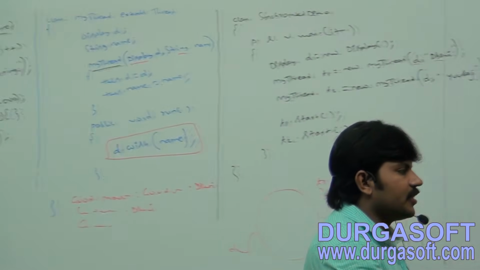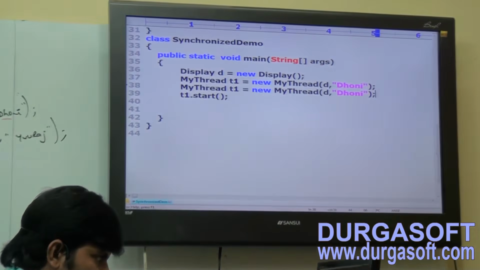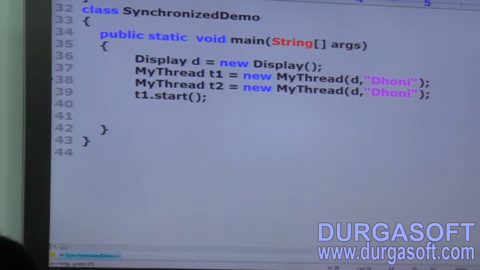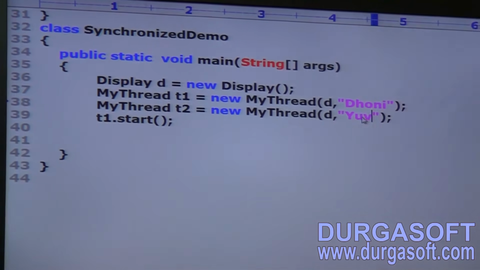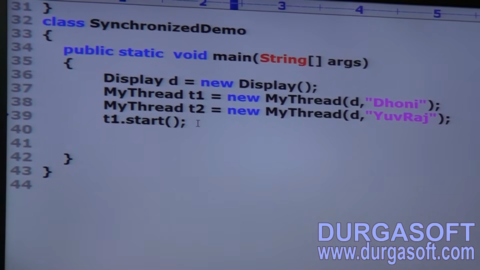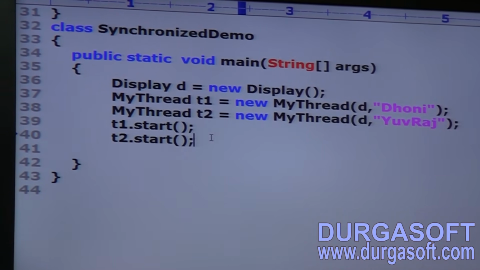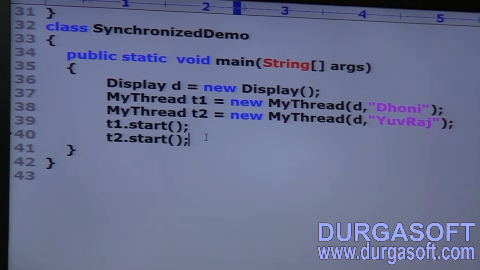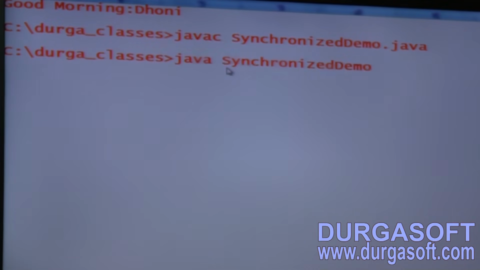Now let me execute this one. MyThread t2 is equal to new MyThread of d comma Yuvraj, with Yuvraj as the argument. t1.start, t2.start. Okay, now observe this one. The code compiles fine. What answer are we going to get by default?